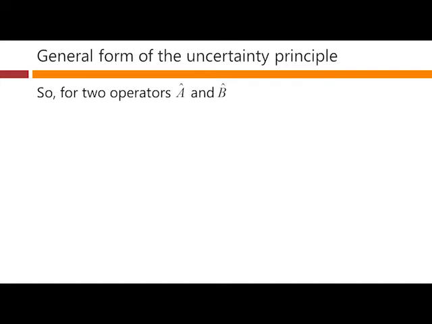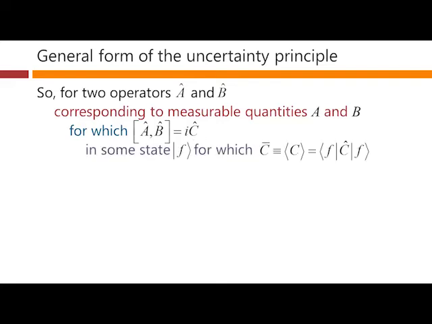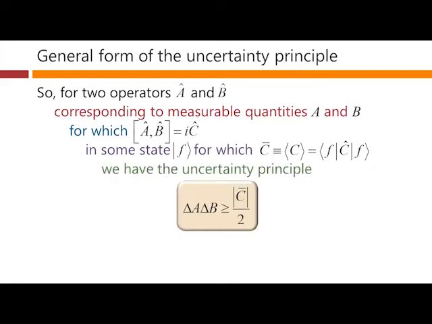So, for two operators, a and b, corresponding to measurable quantities a and b, and for which the commutator of a and b is equal to i times some operator c, in some state f, for which c bar, that's the expectation of c, is written out like this, of course, we have the uncertainty principle that delta a times delta b is greater than or equal to the modulus of c bar all over 2.